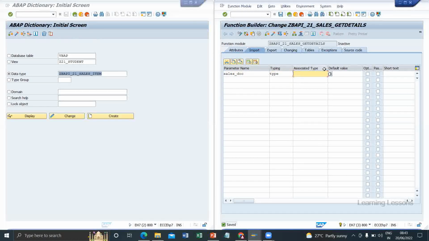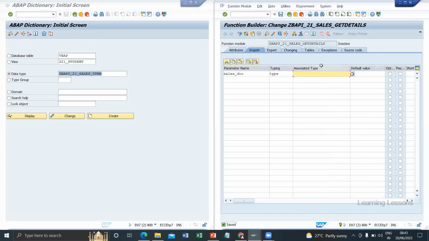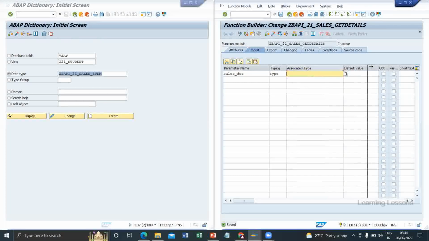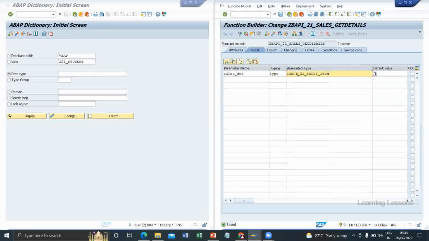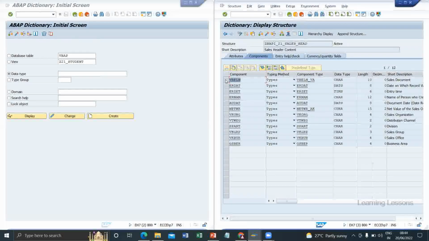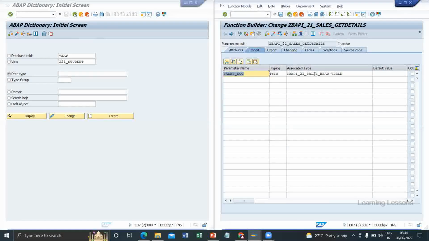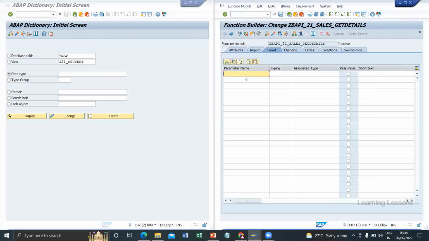The associated type we should always write with structure and field reference. Okay, what is this first structure? Header hyphen VBELN. This is the reference we have to write. If we open this structure, you can see VBELN is there. We are referring to that VBELN.